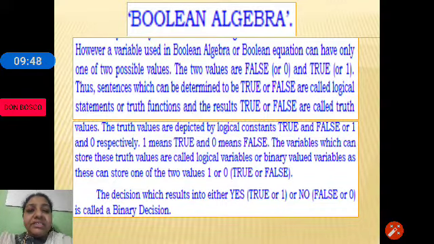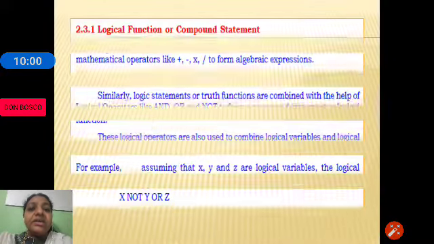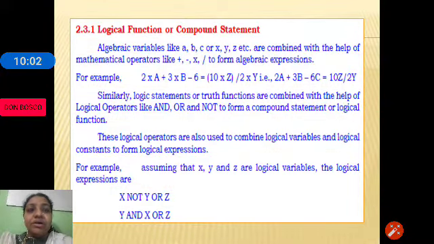If the binary decision is true, 1 is represented in the truth table. If the binary decision is false, 0 is represented. So a truth table is a collection of rows and columns where 0 or 1 is represented. We will be discussing truth tables in detail.